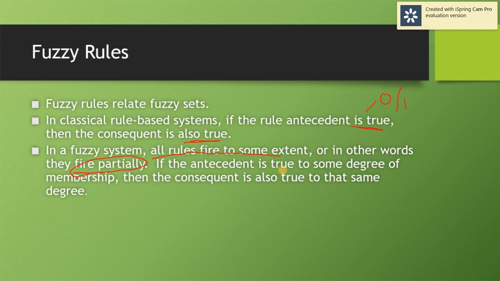If the antecedent is true to some degree of membership, then the consequence is true to that same degree. So that is why we have the degree of membership here. The range is from 0 to 1, for example, 0.7 degree of membership. That is why it fires partially based on our rule.